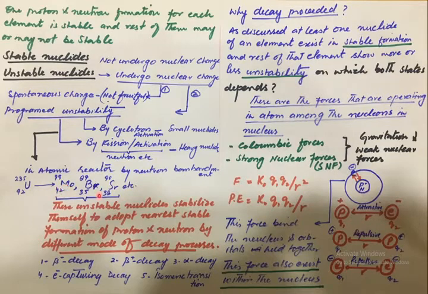Such daughter nuclides further proceed through a rearrangement process, and due to this rearrangement they liberate different kinds of radiation, like beta radiation, positron radiation, alpha particles, and gamma radiation. All these radiations are utilized in different sectors of life, particularly in agriculture, the environment, and the medical field. So these unstable nuclides stabilize themselves to adopt the nearest stable formation of proton and neutron.